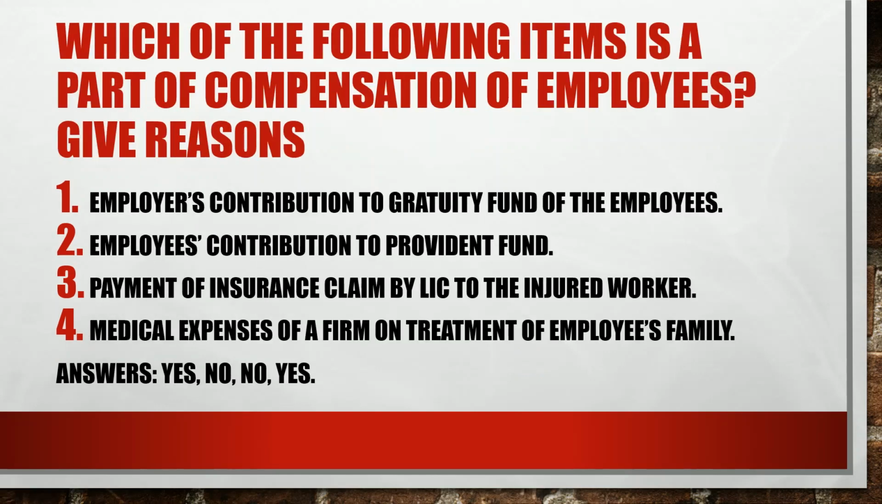Last question, students. Which of the following items is a part of compensation of employees? Question can be asked like this. Employers' contribution to gratuity fund of the employees. Students, in our video of income method, we have already discussed these components of COE. If you have seen that video, it is clear to you that employers' contribution to gratuity fund of the employees, whatever contribution is made by employers, whether it is regarding provident fund or gratuity fund, that is a part of COE.